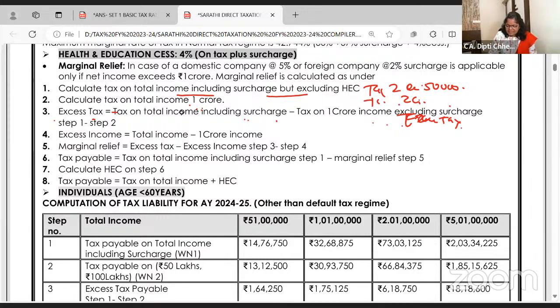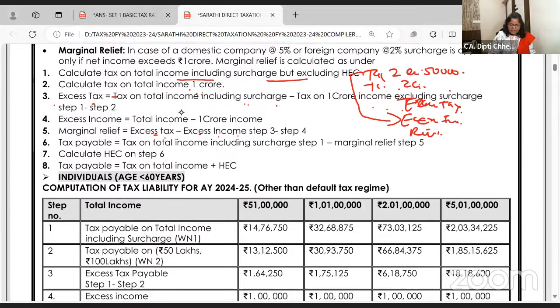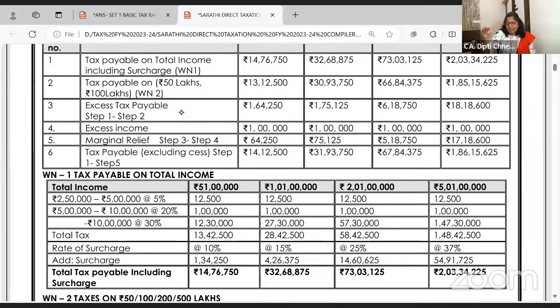Third step is excess tax. Fourth is excess income, just 50,000. Now I want a relief. Whatever I have earned extra, you keep. On this tax, I want relief. How much relief I want? Excess tax minus excess income. Whatever I have earned excess income, you take. But beyond that, you give me relief. Yeah, right. And then finally, whatever is the tax payable after relief, add cess.